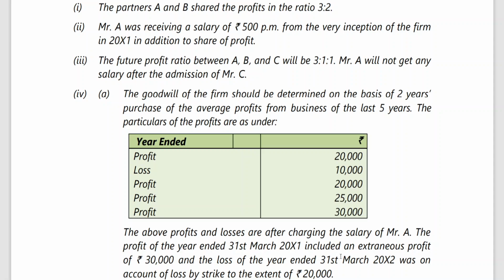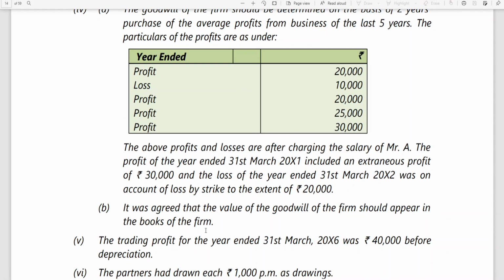Abnormal profit, extraneous profit is nothing but abnormal profit, that is to be subtracted, that is not to be added. So 30,000 rupees is to be subtracted, and here abnormal loss is to be added. And also I told you 6,000 rupees salary is to be added back. Then I think that goodwill can be calculated. So it was agreed that the value of goodwill of the firm should appear in the books of the firm. Okay, so the goodwill of the firm will appear in the balance sheet as on the date of admission.